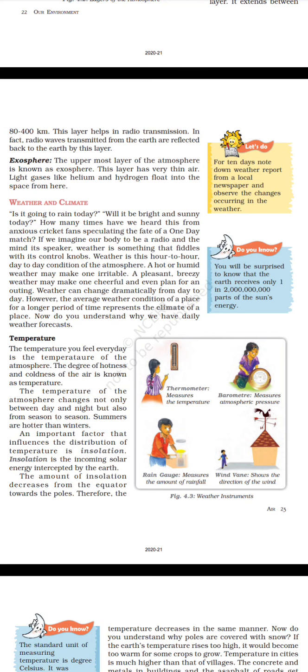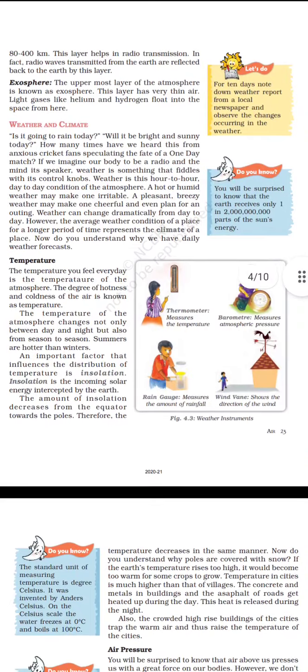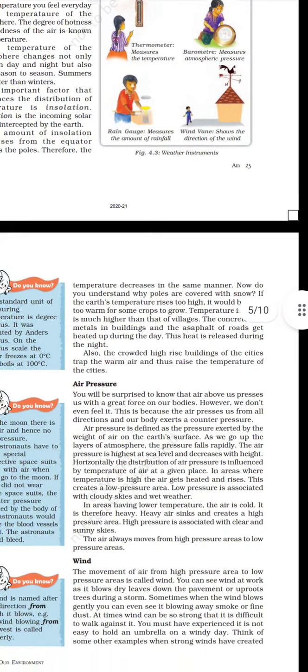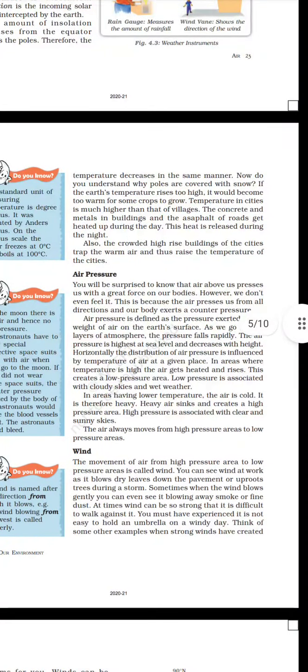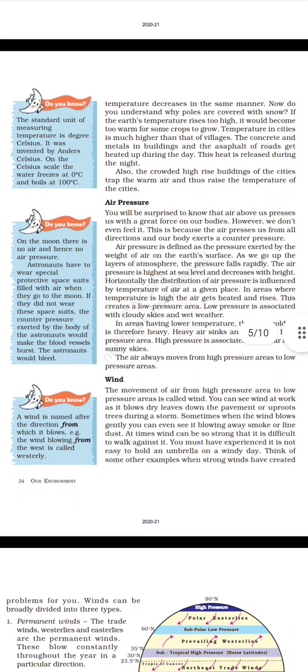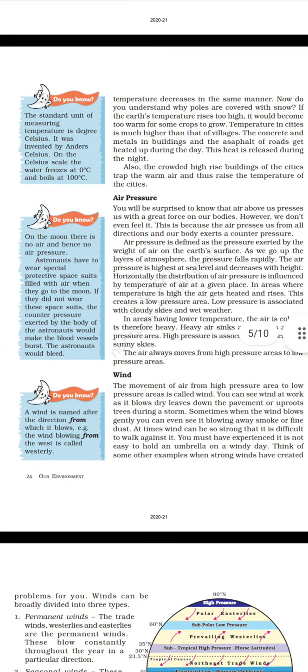Therefore, the temperature decreases in the same manner. Now, do you understand why poles are covered with snow? If the earth's temperature rises too high, it would become too warm for some crops to grow.